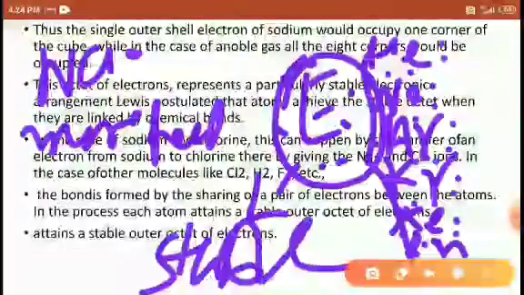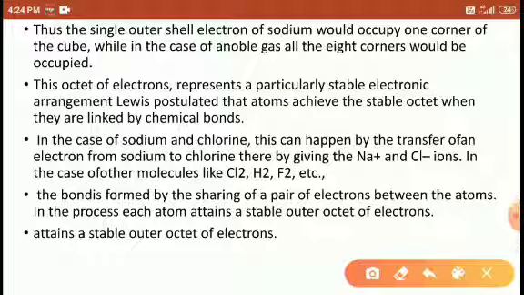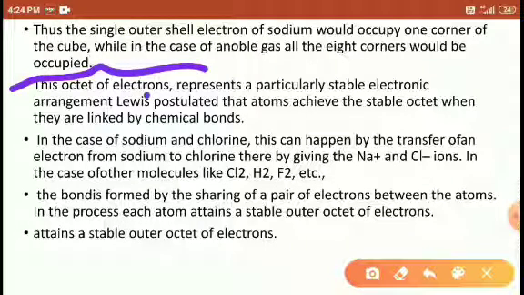It is more stable than the sodium atom. So whatever species has a positive central nucleus, around which the outermost 8 electrons are present, such elements are considered more stable. So that is given one name: the octet of electrons. Octet electrons represent a particular stable electronic arrangement.